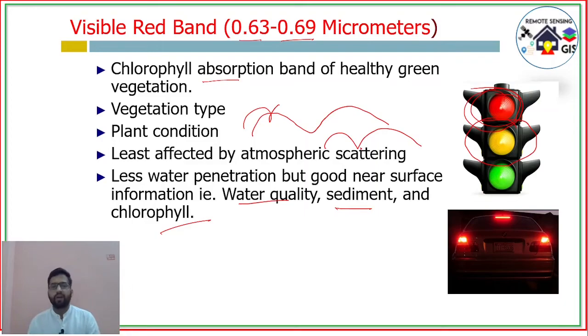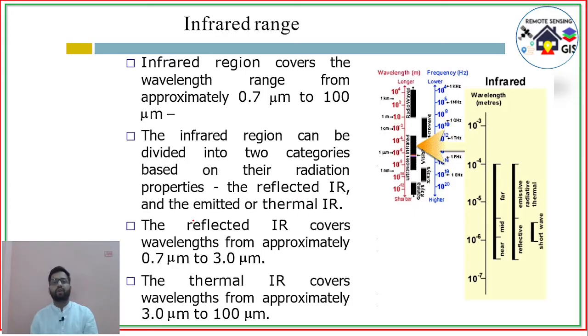and is easily seen by our eyes. So now we come to the infrared region. After the visible portion comes the infrared region. The infrared region covers the wavelength range from 0.7 to 100 micrometer.